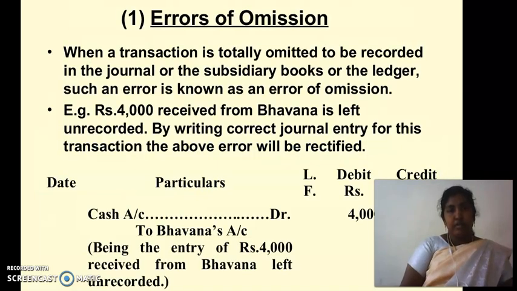First, error of omission. When a transaction is totally omitted to be recorded in the journal or subsidiary books or the ledger, such an error is known as an error of omission. For example, 4,000 received from Bhavana is left unrecorded. By writing the correct journal entry for this transaction, the above error will be rectified. That is, cash account debtor to Bhavana's account, rupees 4,000.